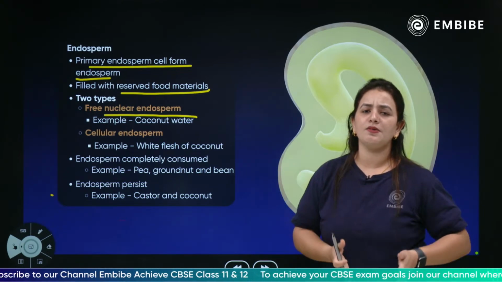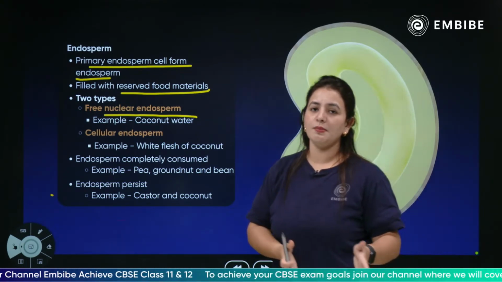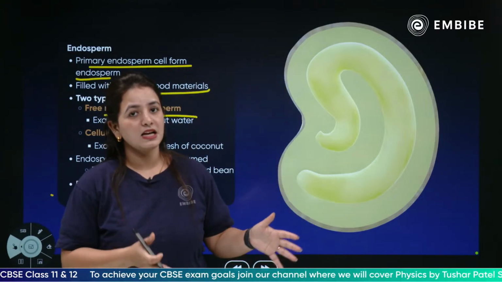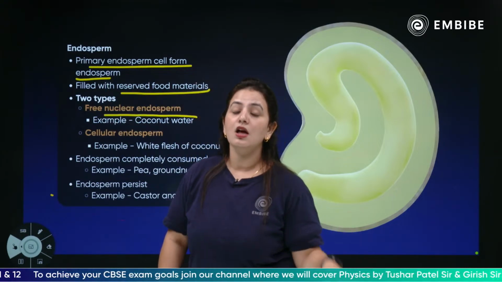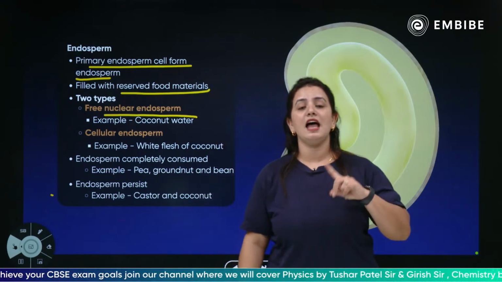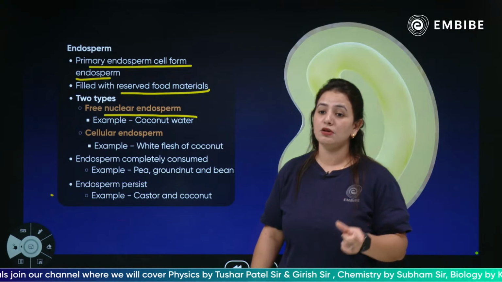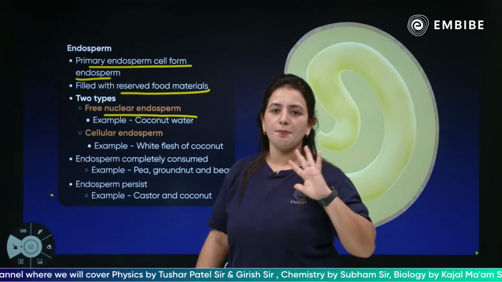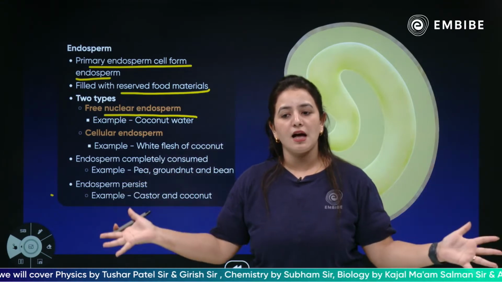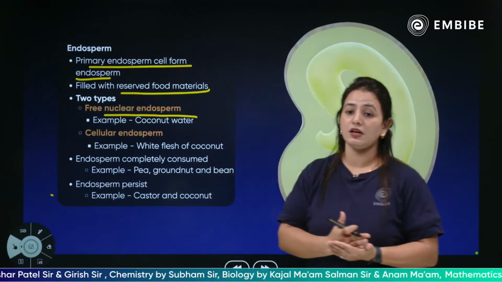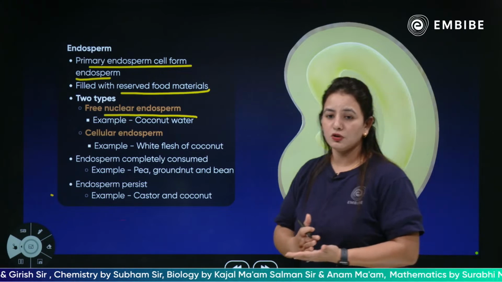The difference between the free nuclear endosperm and the cellular endosperm is just that the free nuclear endosperm does not have cell wall formation, while the cellular endosperm does have cell wall formation. The best and most common example is the coconut water and the white flesh of the coconut.